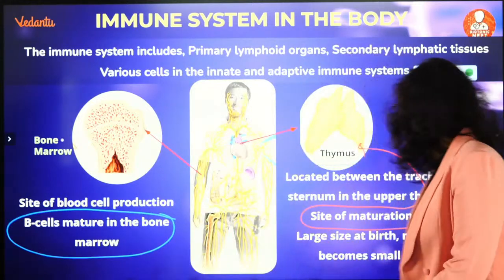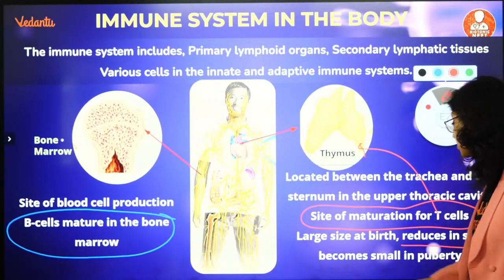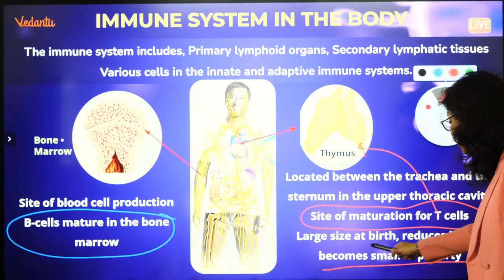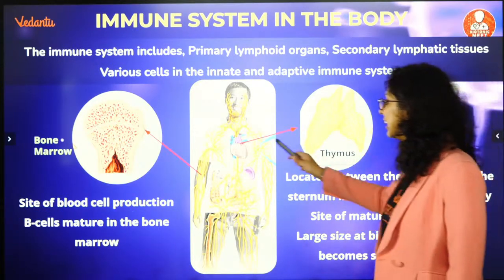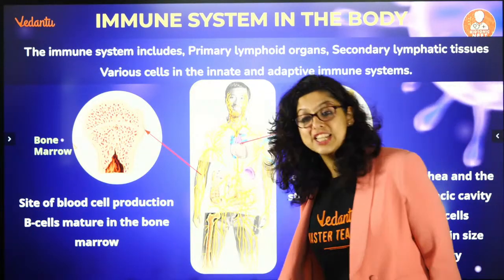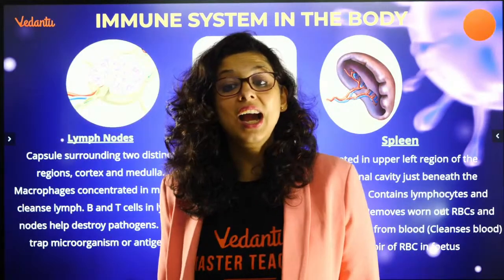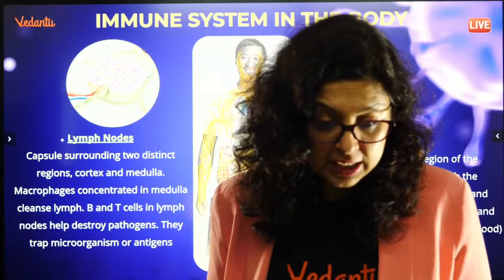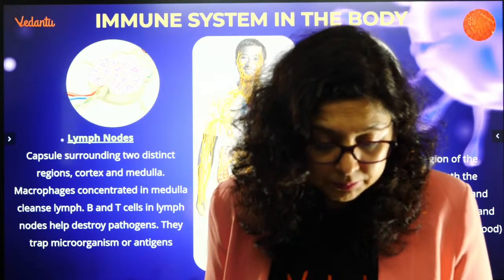Good, very good. Reduces in size, becomes small in puberty, it is big at birth. That is a function of thymus. What does it secrete? It secretes thymosin. What does it secrete? Thymosin. Yes everybody.